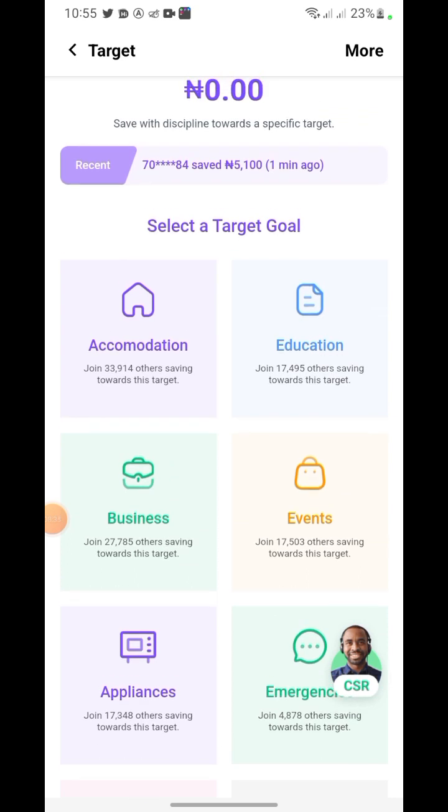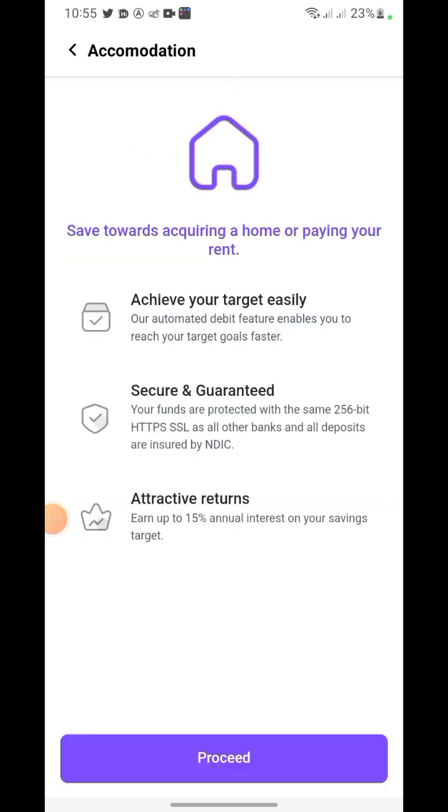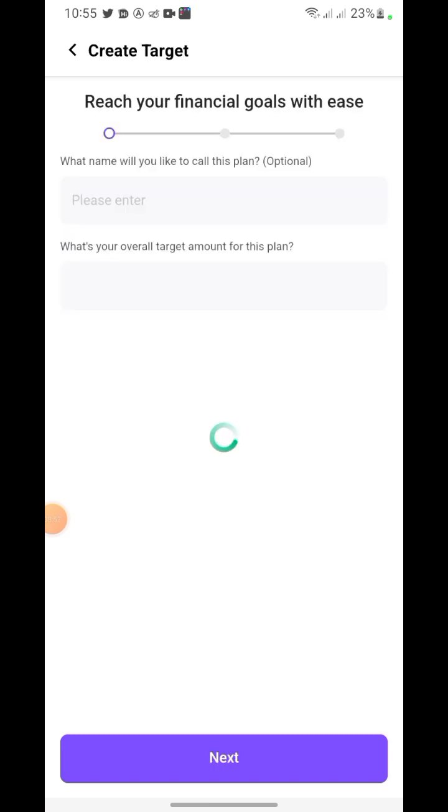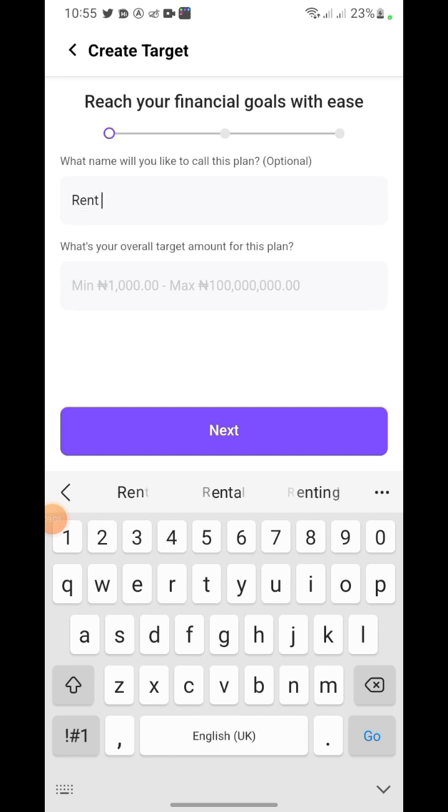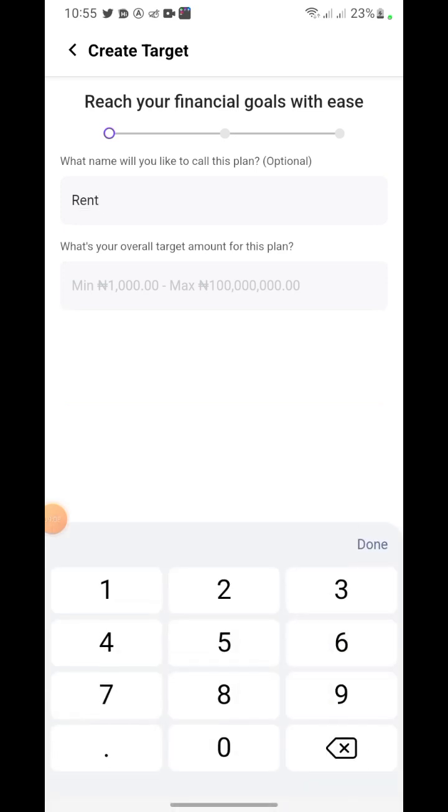So if you say, okay, I want to save for my accommodation, just click on accommodation and say, okay, achieve your target easily. Okay, so you can see our automated debit feature enables you to reach your target goals faster. So you can say proceed. Okay, if you don't want to say proceed. And the beautiful part of these people is that you put the amount you want to save. Oh, what is the name of the target? So let's say rent, my rent. Okay, so how much are you looking towards? How much do you want to save? How much are you targeting?